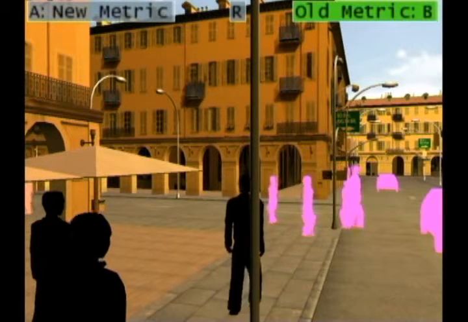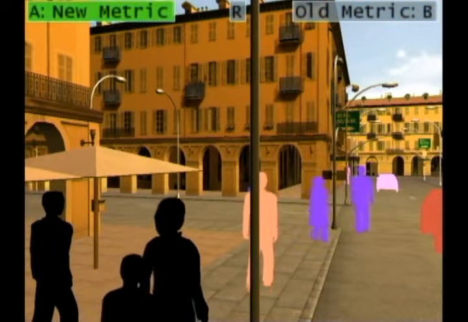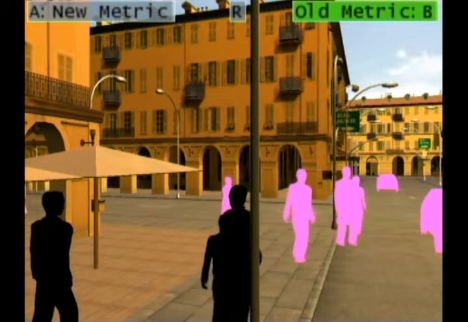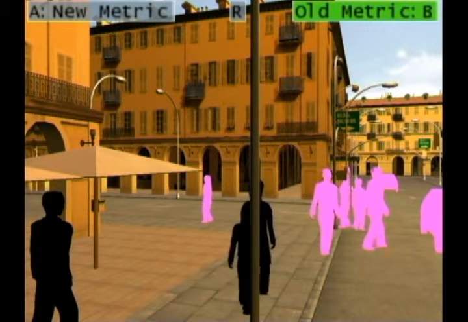Here we see an illustration of the clusters where objects in the same cluster are shown with the same color. It is clear that the audio-only metric does not create enough clusters in the view frustum in this configuration,